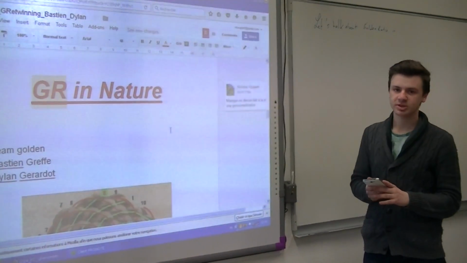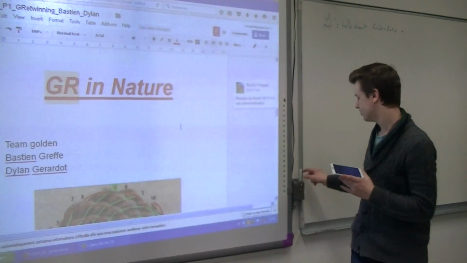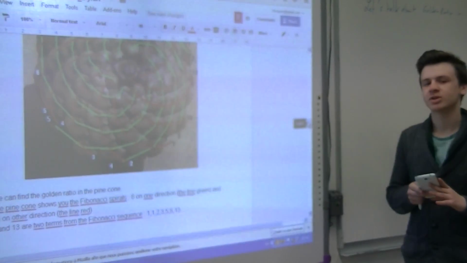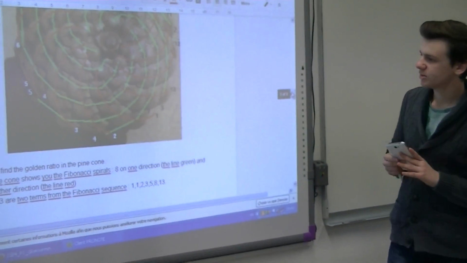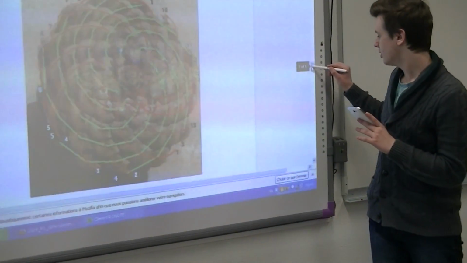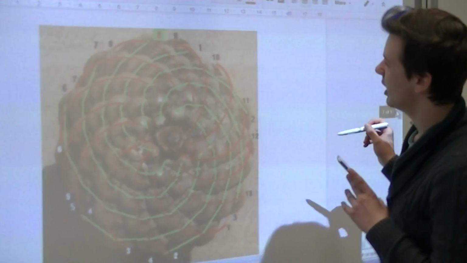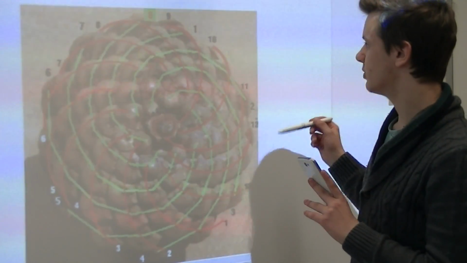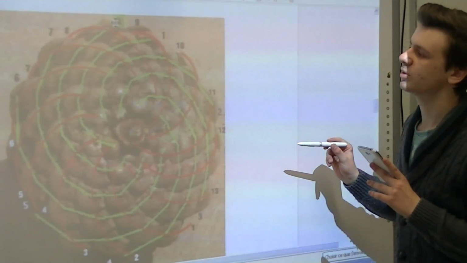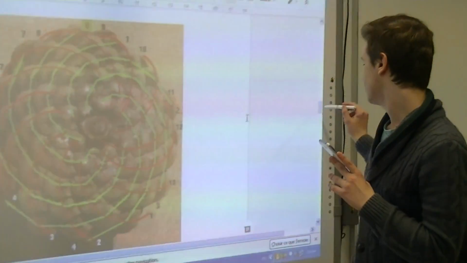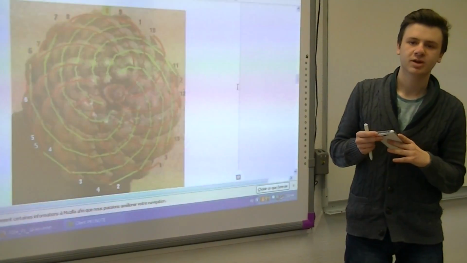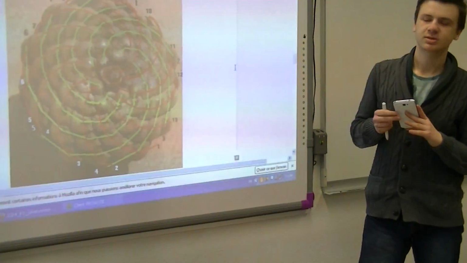Let's talk about the golden ratio in nature. We can find the golden ratio in pine cones. The pine cones show you Fibonacci sequences. There are 8 spirals in one direction, the green lines, and 13 in the other direction, the red lines. The Fibonacci sequence is 1, 1, 2, 3, 5, 8, and 13.